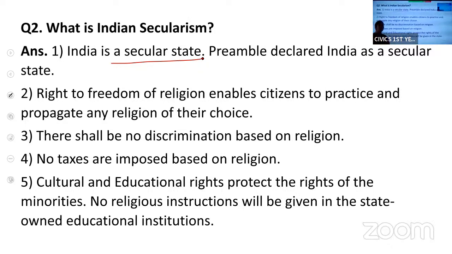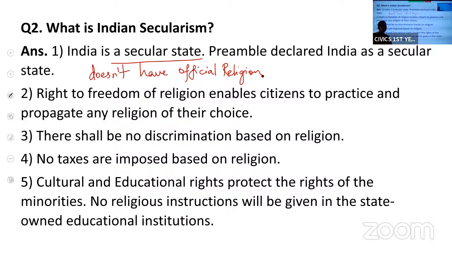Because we have many religions in India, but India doesn't have an official religion. We don't have any official religion. That's why we say India is a secular state.